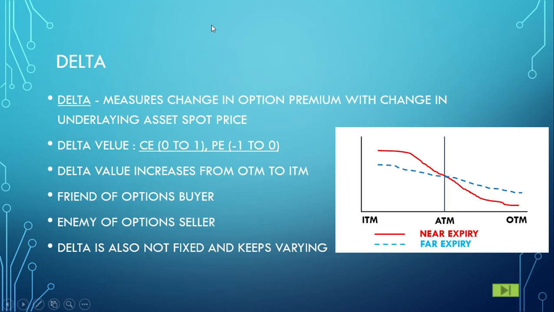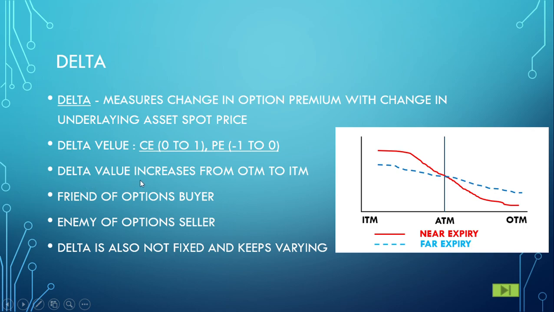First, let's move to delta. So what is delta? Delta measures the change in option premium with change in underlying asset spot price. Delta value, as I already brought out, for call option is from 0 to 1 and for put option it is -1 to 0.